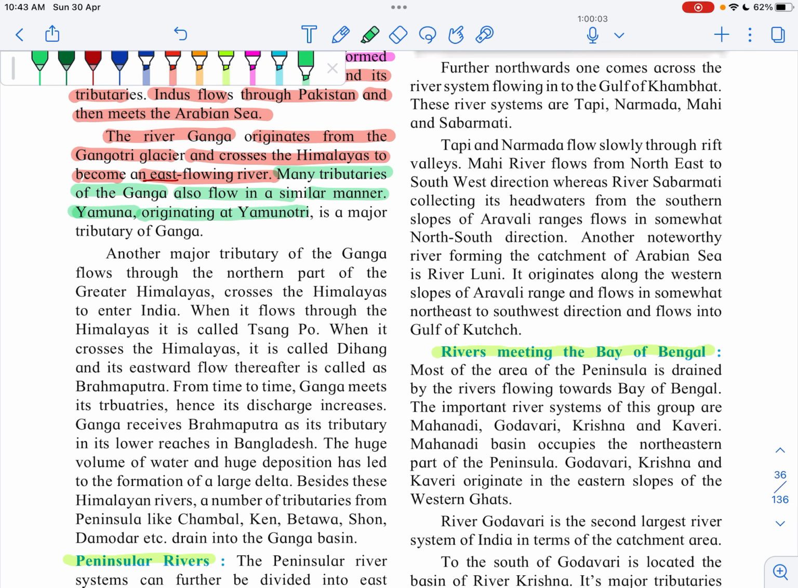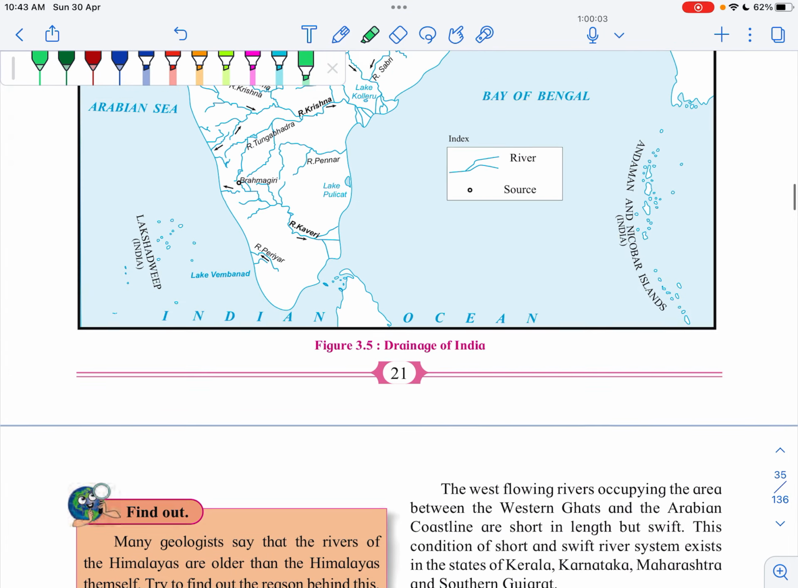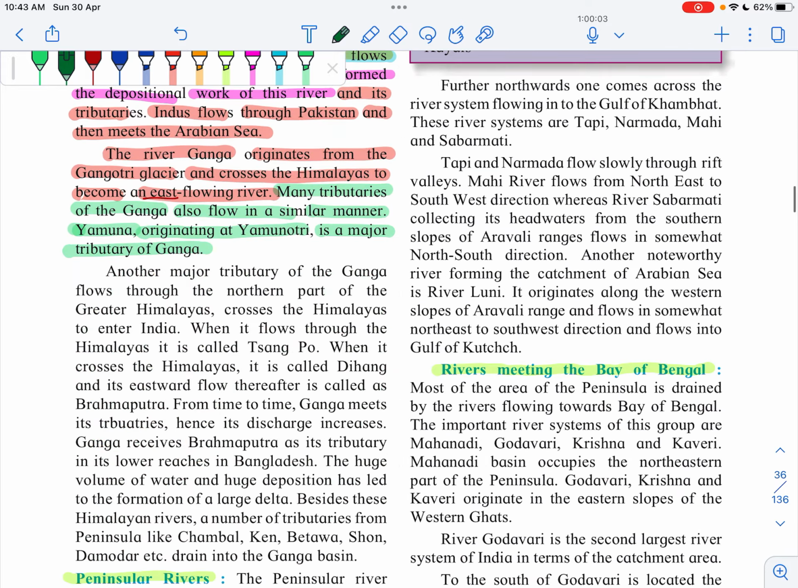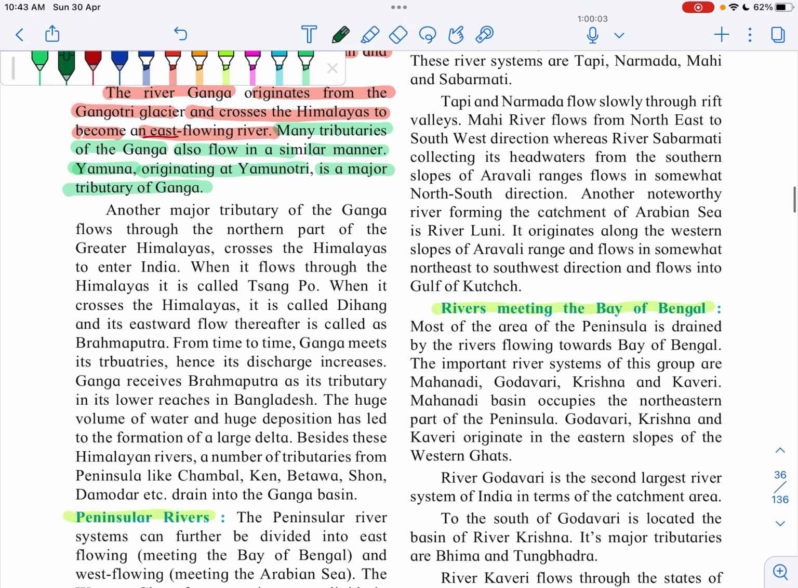Yamuna, originating at Yamunotri, is a major tributary of Ganga. Yamuna river is the main tributary of Ganga river. See here, this is the Yamunotri glacier. Here is the origin of the Yamuna river. It is an important tributary of Ganga. See here, it meets the Ganga at this point. So you have to remember that Yamuna is an important tributary of Ganga.